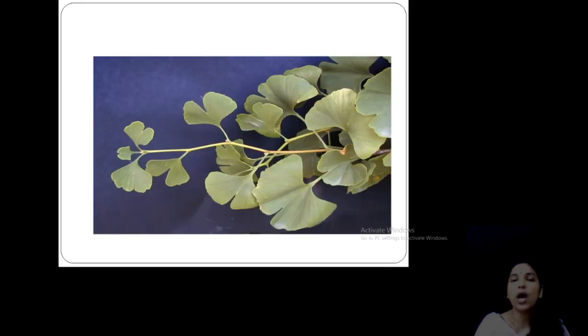So I hope we can finish up to this today. Next we can move on to the anatomy and reproductive parts, which we can start in the next class. What we studied today is the characteristic features of the order Ginkgoales, the typical features of Ginkgoales, the fossils of Ginkgoales, and the general habit and morphology of the plant Ginkgo biloba. I hope you understood today's class well.